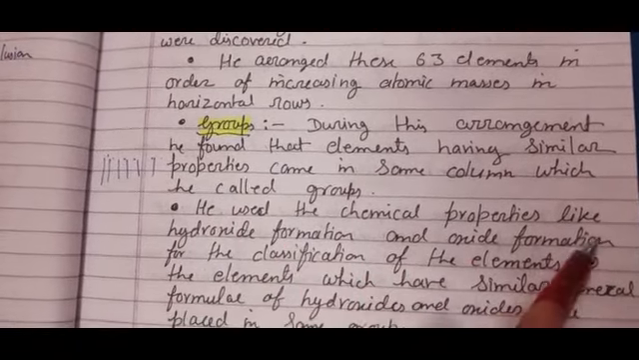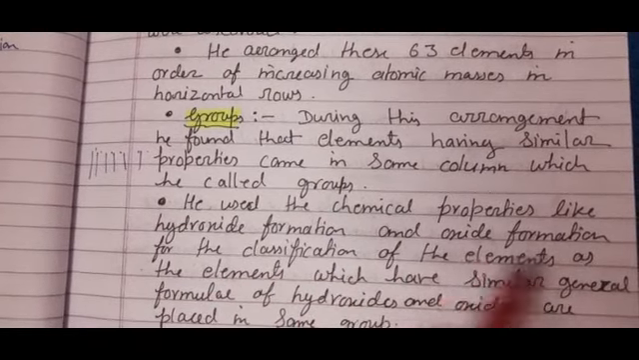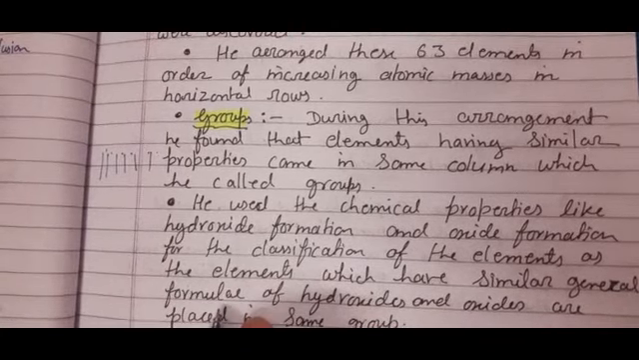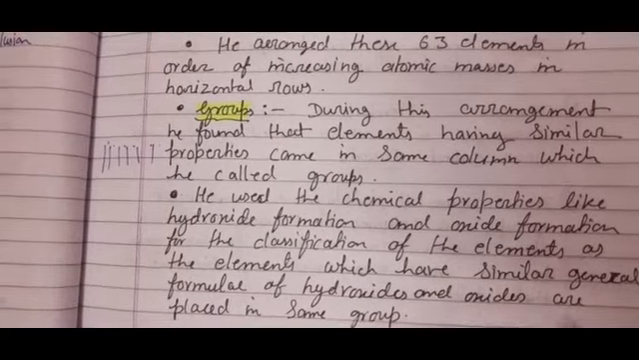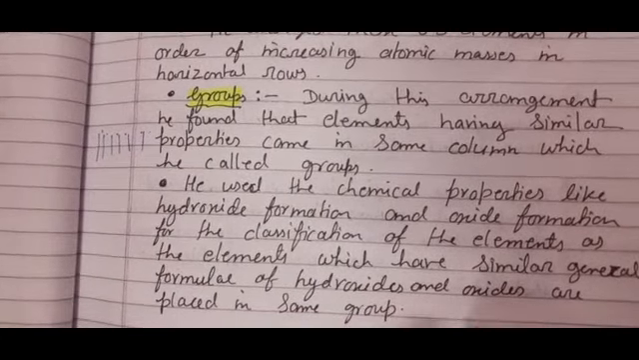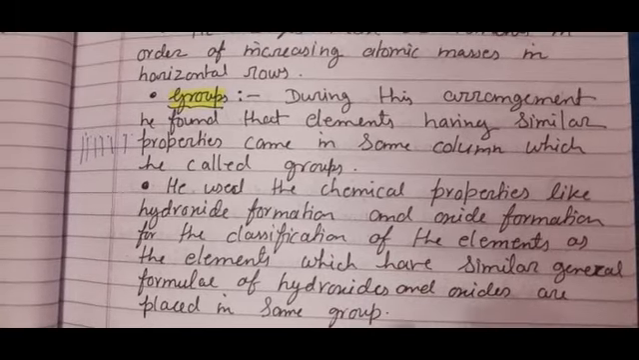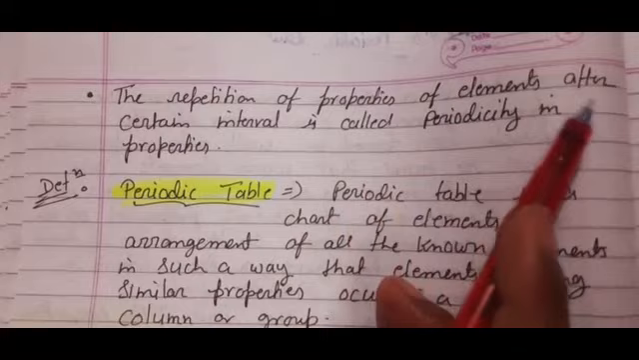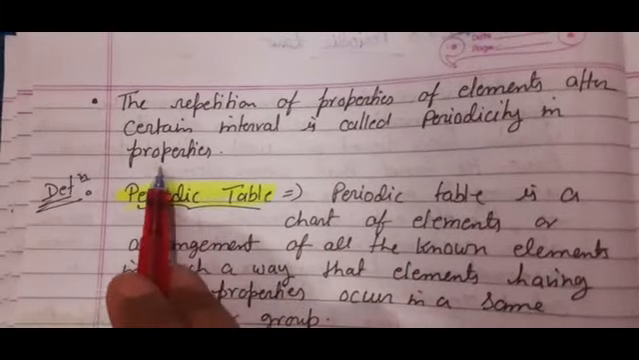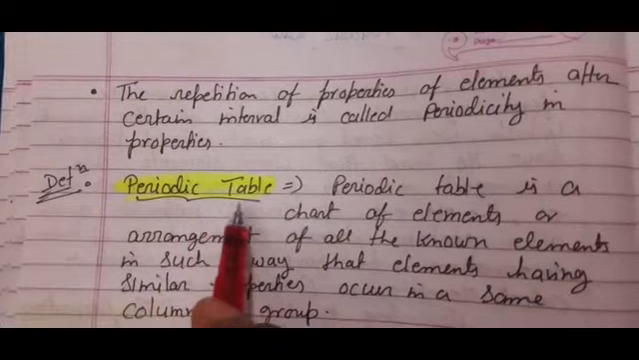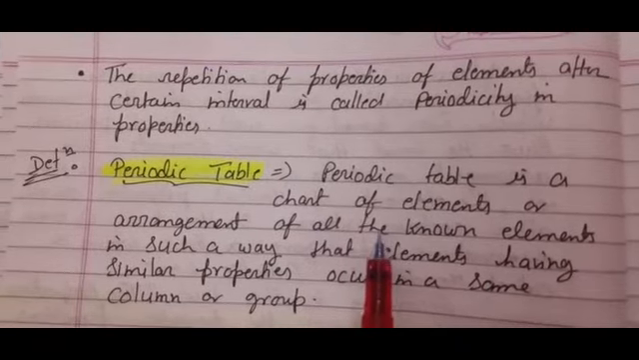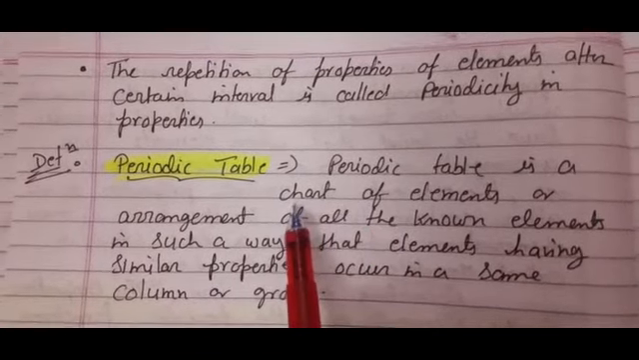He used chemical properties like hydroxide formation and oxide formation for the classification of the elements, as the elements which have similar general formulae of hydroxides and oxides are placed in the same group, like NaOH, KOH. These were kept in the same group: sodium, potassium, calcium. The repetition of properties of elements after a certain interval is called periodicity in properties. So if you want, you may write the definition of periodic table in this way. Periodic table is a chart of elements. This is valid for both the Mendeleev periodic table and the modern periodic table.